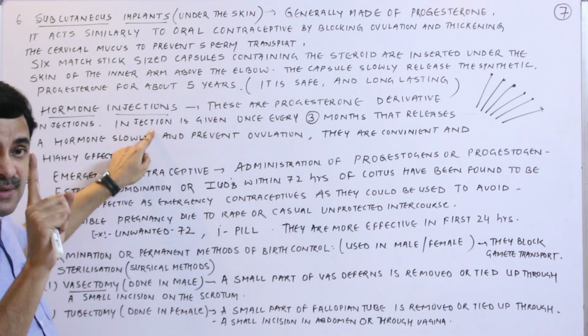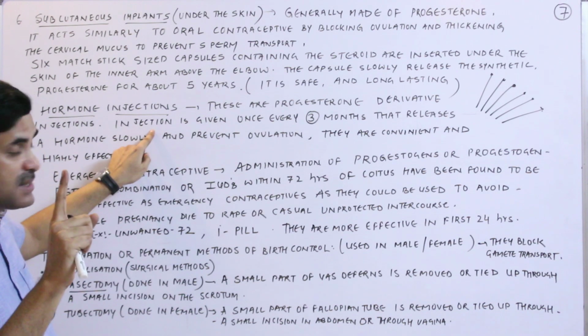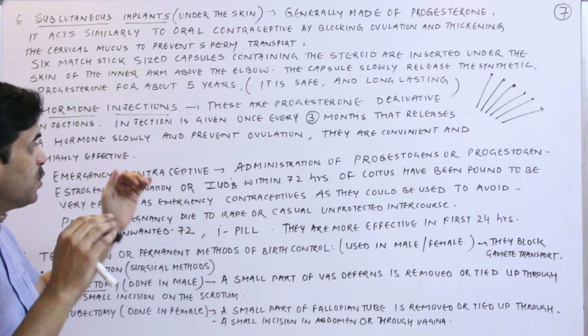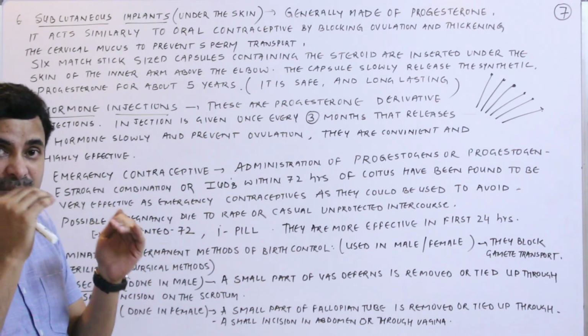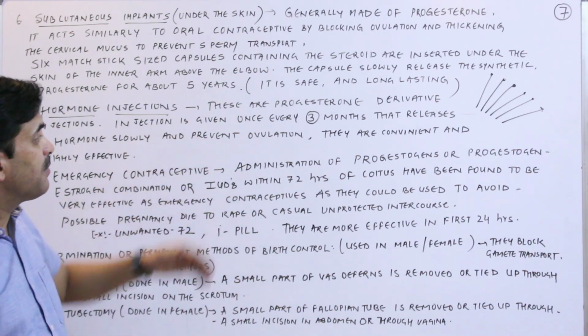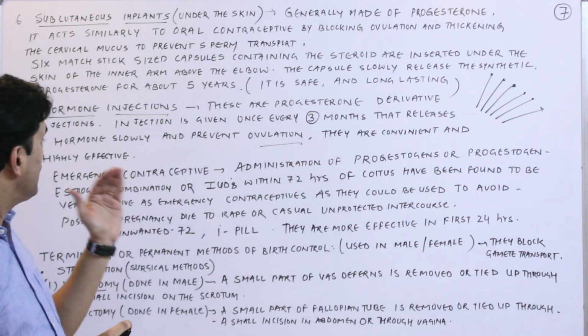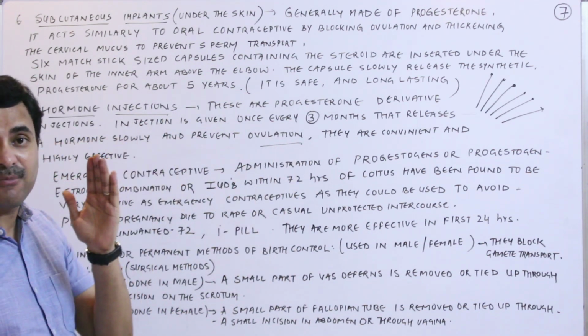Injection is given once in every 3 months, and these injections release a hormone slowly in the female body and prevent ovulation, and it is also a convenient and highly effective method.